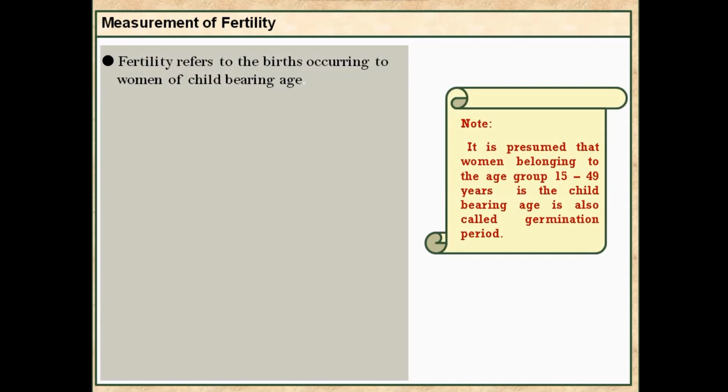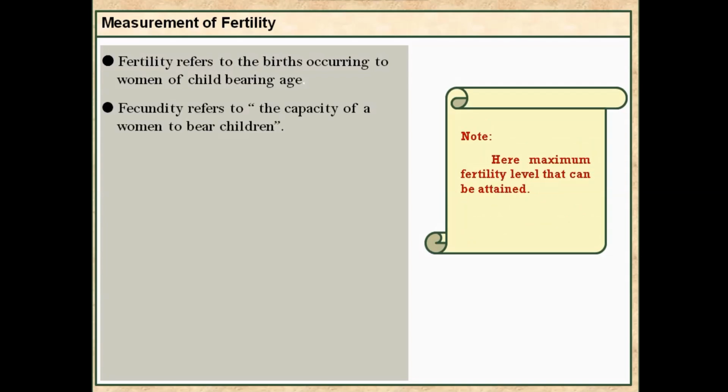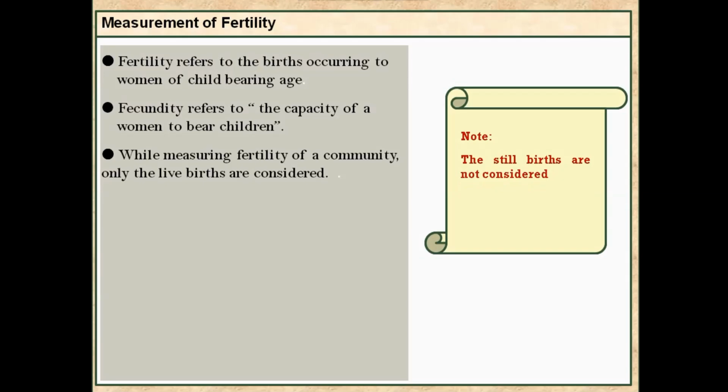Fertility refers to the births occurring to women of childbearing age. Fecundity refers to the capacity of a woman to bear children. While measuring fertility of a community, only the live births are considered.